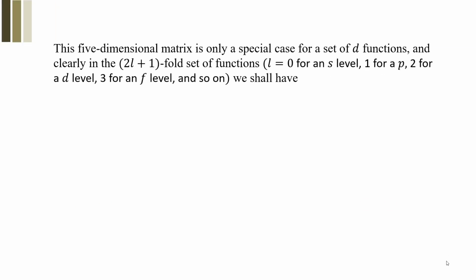Well, that was the case of only 5d orbitals, but in general, if you talk about a general value of L, for example, L is 0 for S orbital, 1 for P orbital, 2 for D, 3 for F, and so on, what we'll have is a general matrix of this type that has been displayed here.